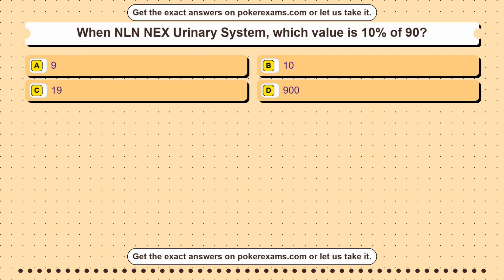Question 49. When GED Social Studies Review, which number solves x - 4 equals 9? Option A 5. Option B 9. Option C 13. Option D 36.